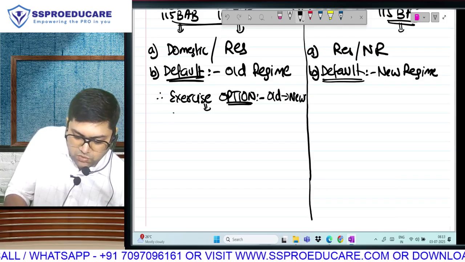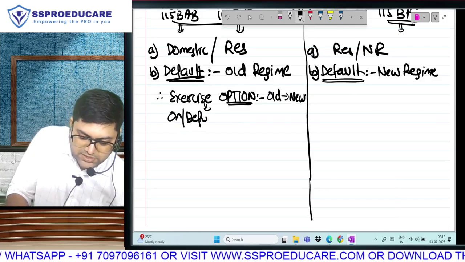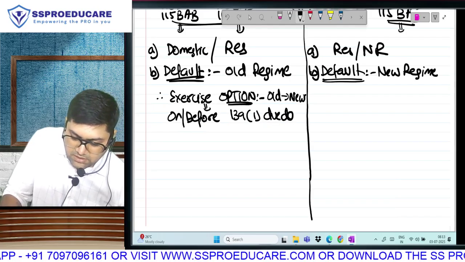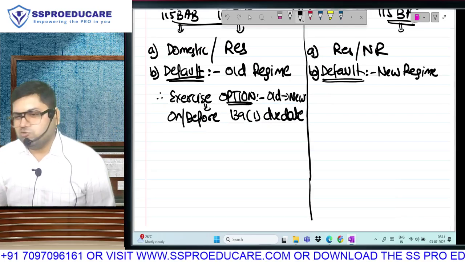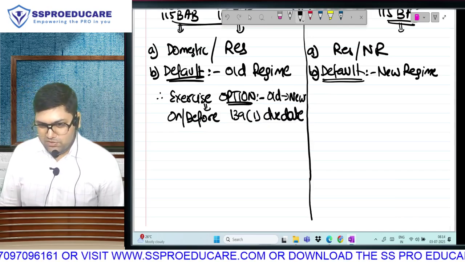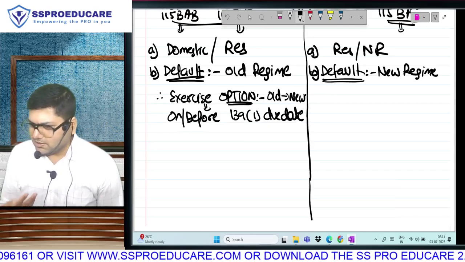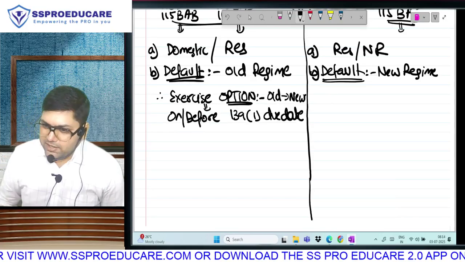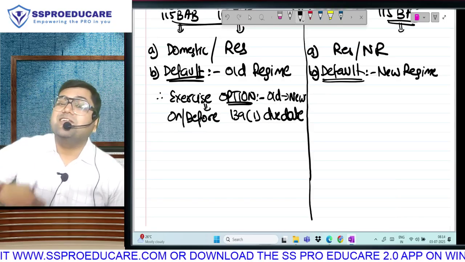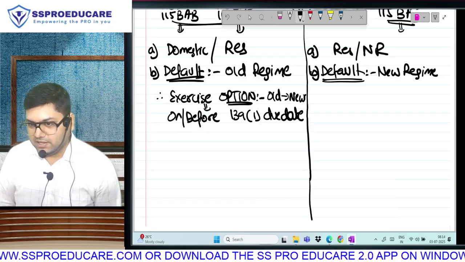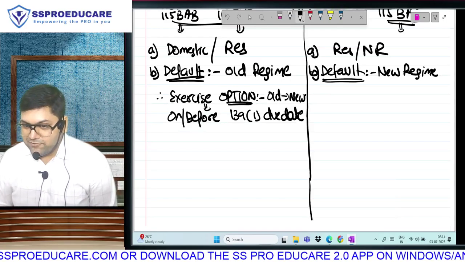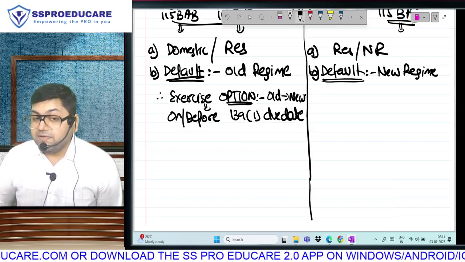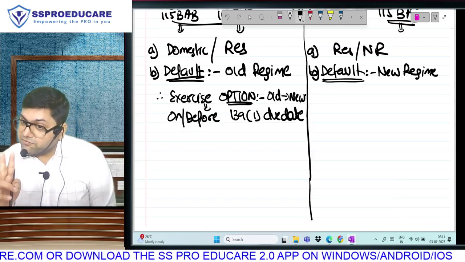And you have to do this, as written in the common points, on or before the 139(1) due date. For companies, July will never apply. It can be October or November. Cooperative society as applicable. Whatever is your applicable due date, whether July, October or November, before the due date you file your return and in that return you exercise your option of taking new. Otherwise, by default, you will be old. Correct? But when it comes to individuals, it is a little confusing.